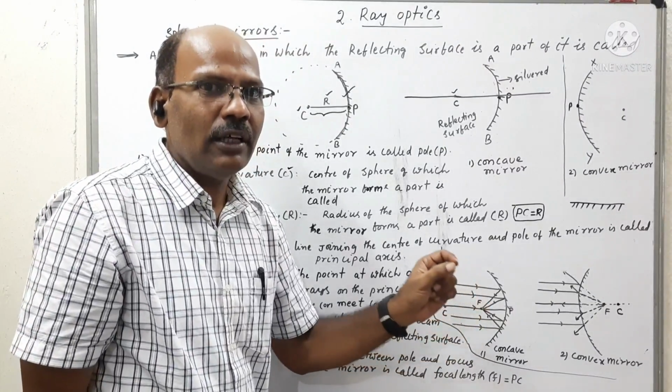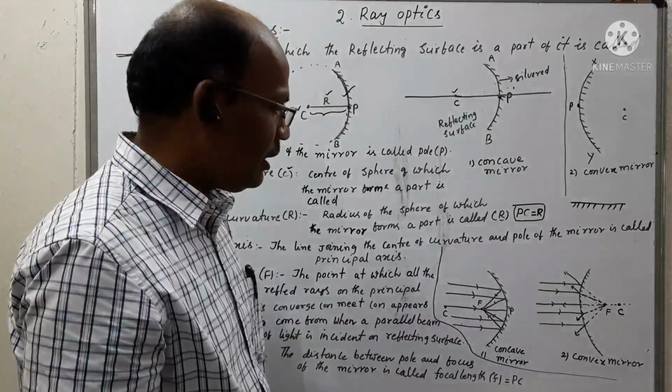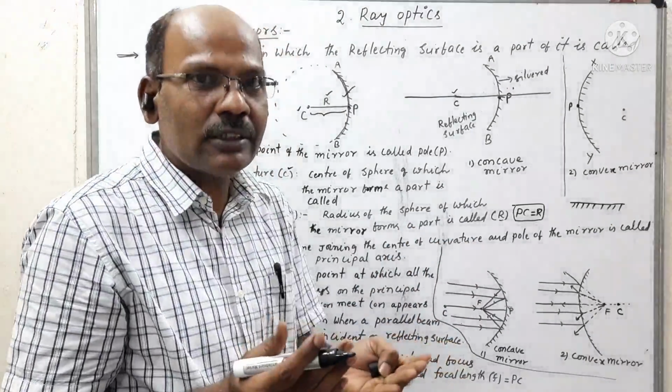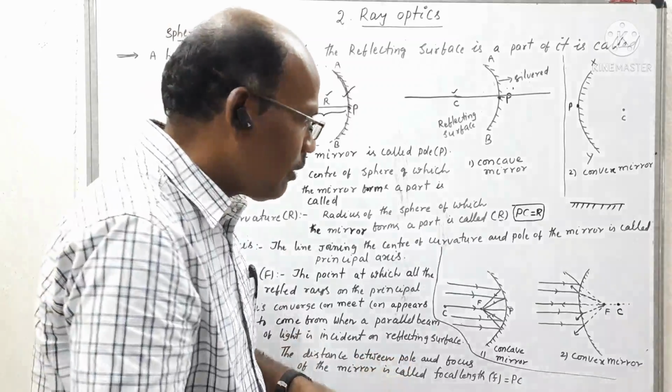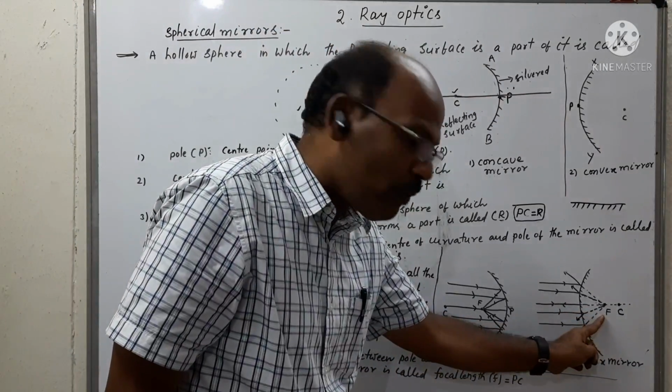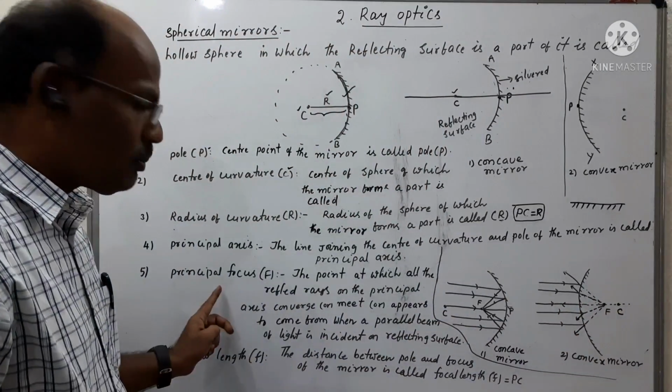So the point on the principal axis at which all the reflected rays converge, or appear to come from, is also called the principal focus.